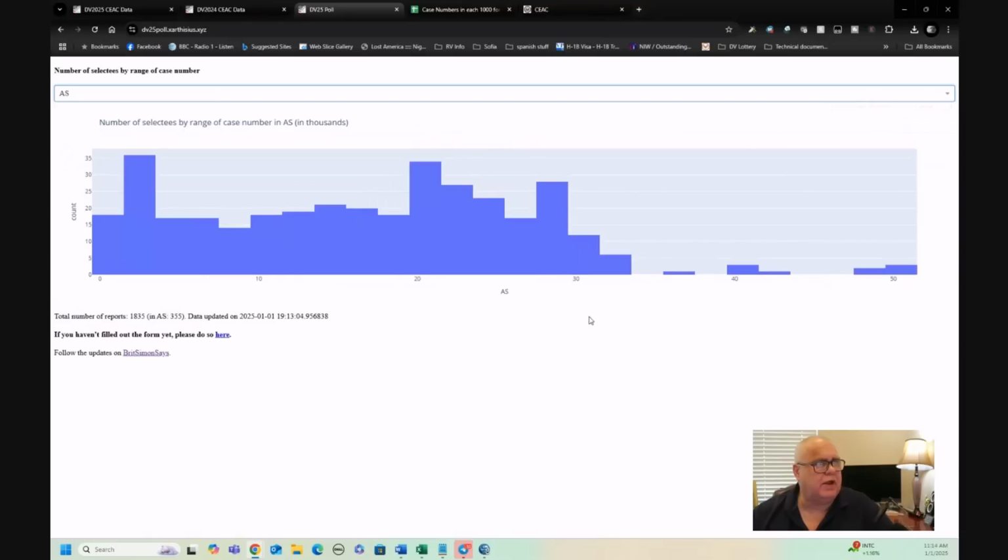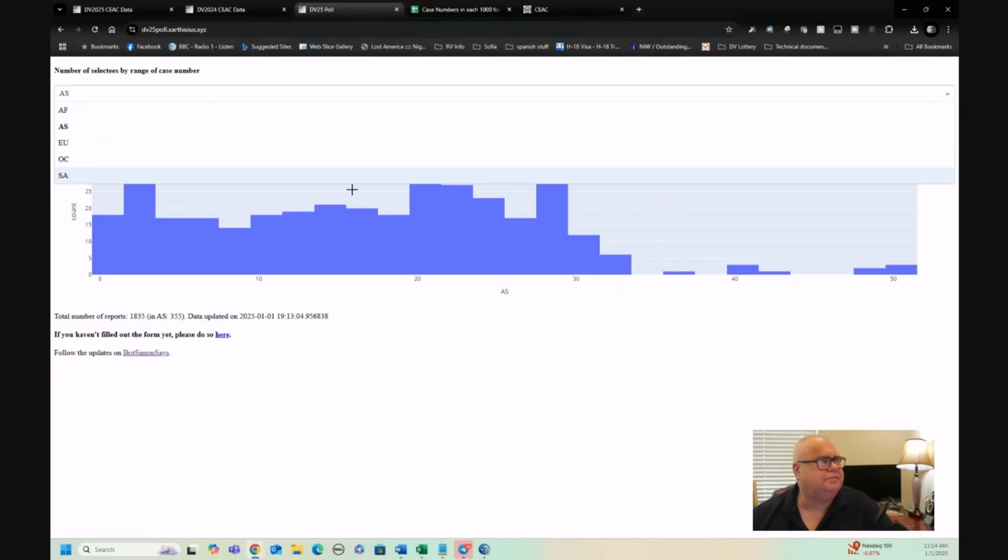It turned out to be very accurate also for Asia. We have a few people here that say they have case numbers between 32 and 33,000. They don't. Those are incorrect responses. The cutoff was almost 30,000, so we can see that the people in this block were right. This gave me a slightly high number, but I ignored all of these numbers here, and I was saying that we were going to see a case number of around 30,000 in Asia. We actually have 29,900. So it was pretty accurate.